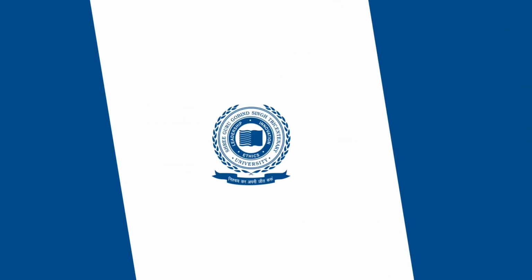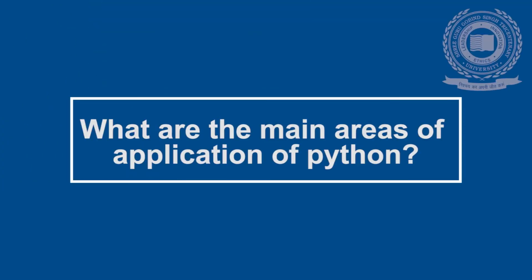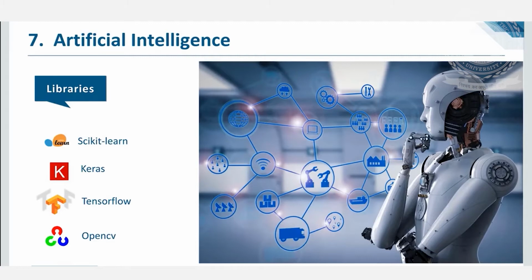So far, we have learned about the Python language and its main features. Let us now explore some areas of applications of Python. What are the main areas of application of Python? Python is used almost everywhere, but the most popular areas are: number 1, artificial intelligence. As we know, artificial intelligence is the future of the IT industry. When it is combined with scikit-learn, Keras, TensorFlow and OpenCV, Python has the ability to perform complex computational tasks with just a few lines of code.